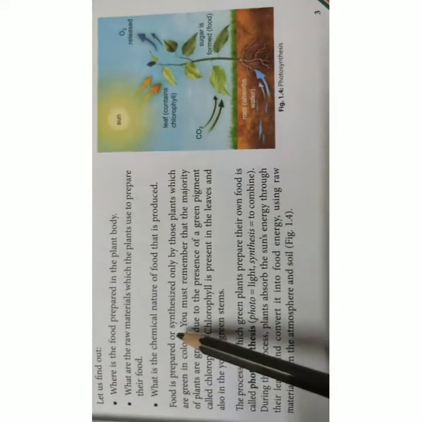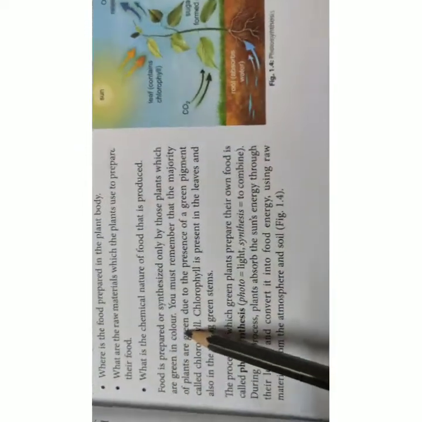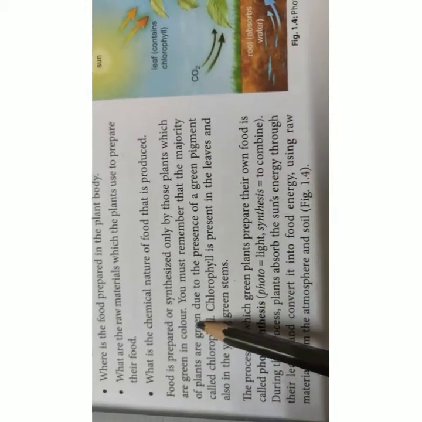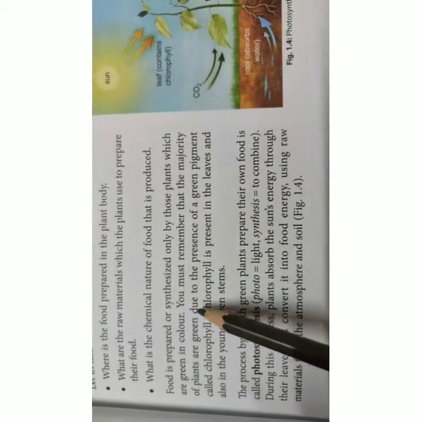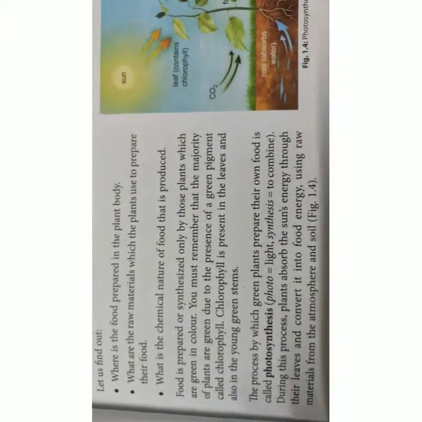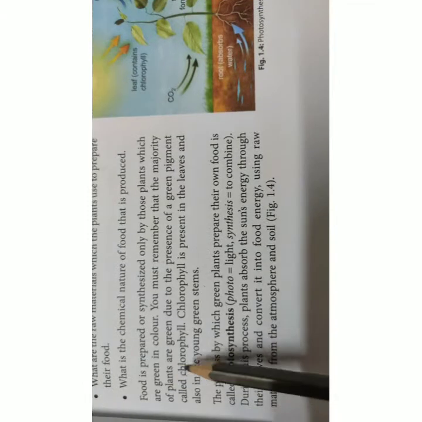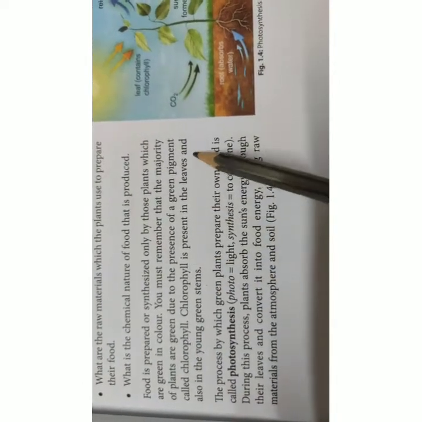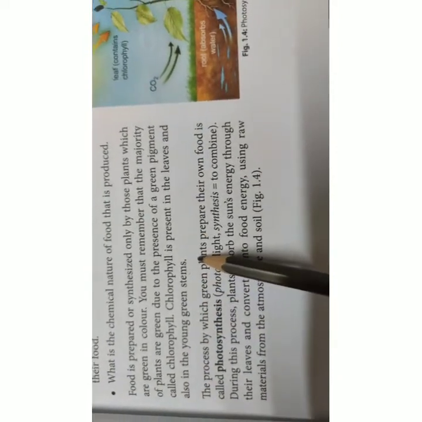Now, food is prepared or synthesized only by those plants which are green in color. We know this, that only green plants can manufacture their own food. And you must have seen that the majority of the plants around you are green in color. And why are they green in color? They are green due to the presence of the green pigment called chlorophyll. Now, chlorophyll is present in leaves and also in young green stems.